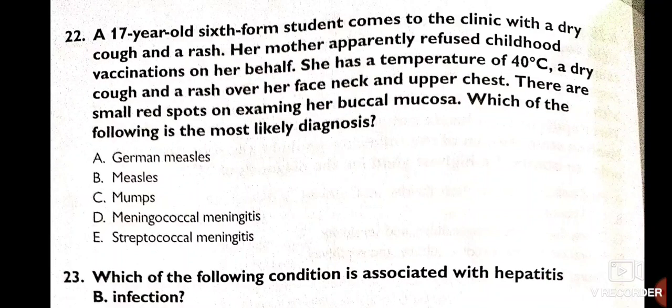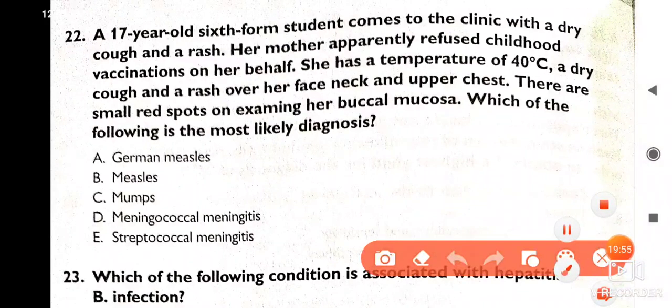Which of the following is the likely diagnosis here? Think guys, very easy. Buccal mucosa, red spots, small. It is Koplik spots. So this is a case of measles.